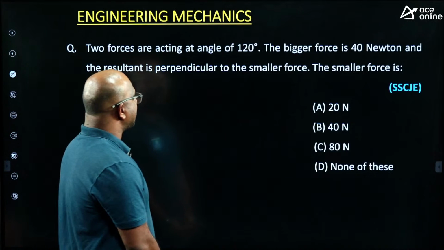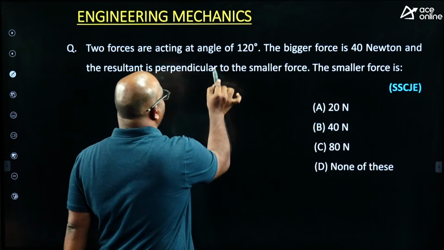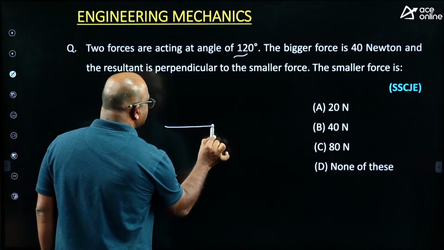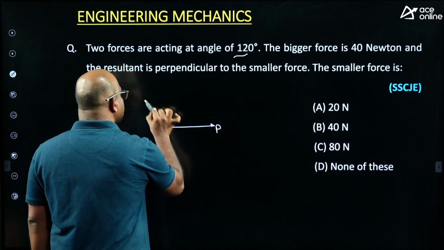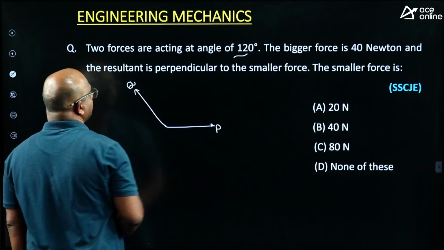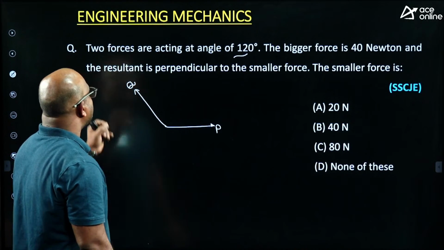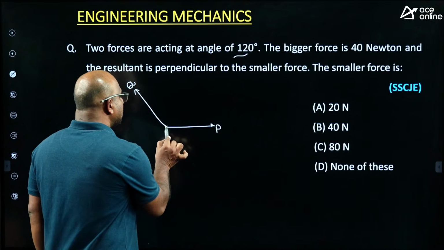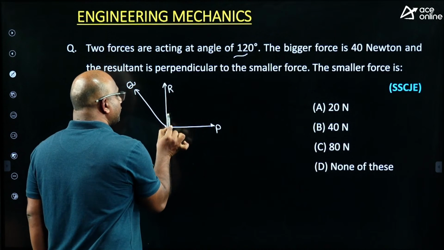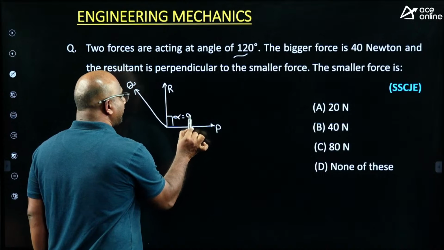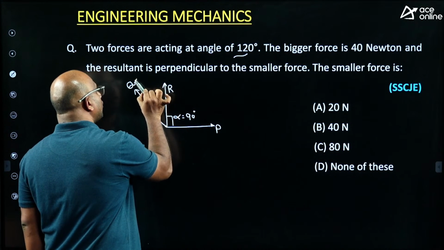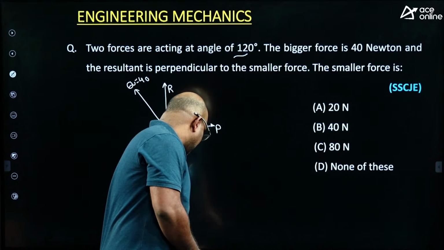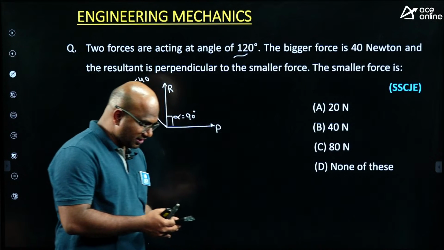Two forces are acting at an angle of 120 degrees. I am giving the clue and the diagram also. Assume this is P, this is Q. The biggest force is 40 newtons and the resultant is perpendicular to the smallest force. I am assuming P is the smallest force. Then the resultant acts at an angle alpha, which is 90 degrees. Q equals 40. Then the smaller force equals how much? Let us see how many students are going to give the answer.